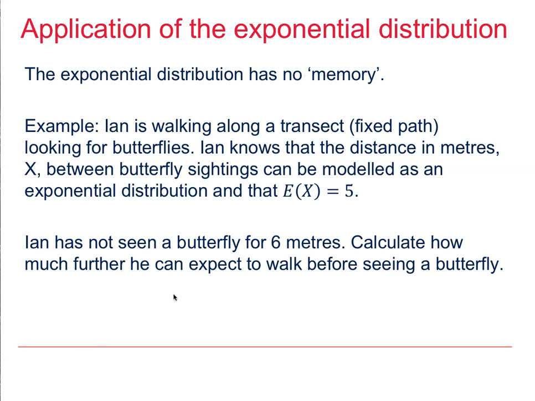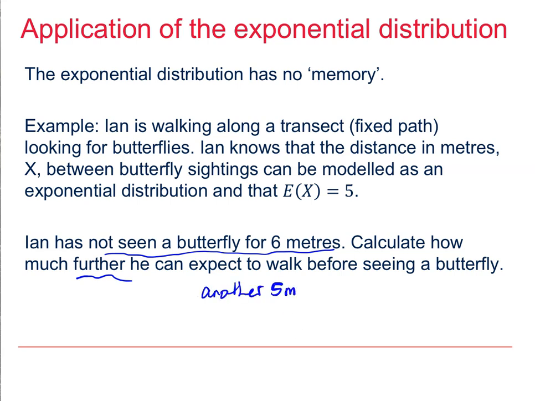The exponential distribution has no memory. Now Ian has not seen a butterfly for 6 meters. However, this is irrelevant when we look forward. So to consider how much further he can expect to walk, we simply have to consider this expectation value here. And so the answer is that Ian can expect to walk another 5 meters.